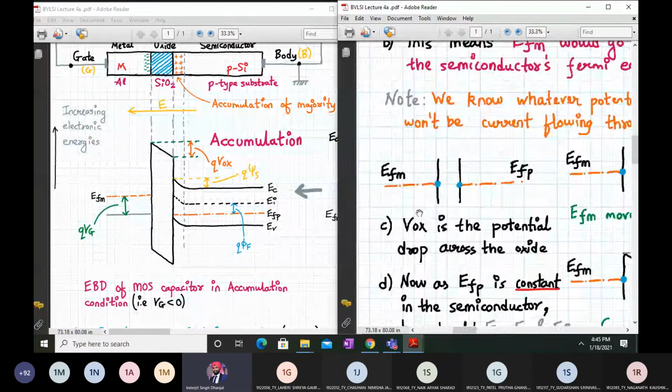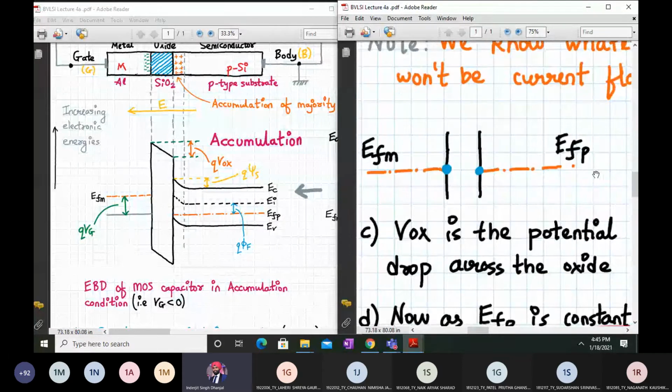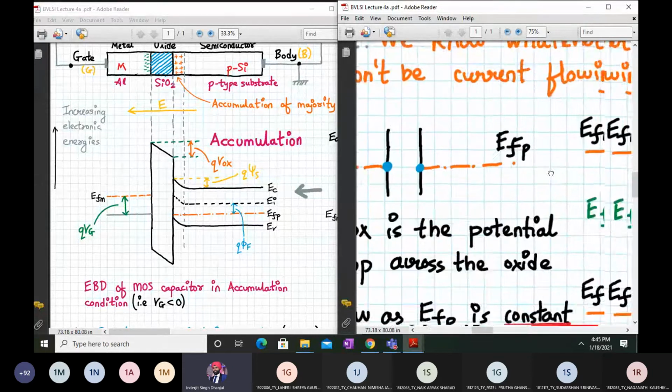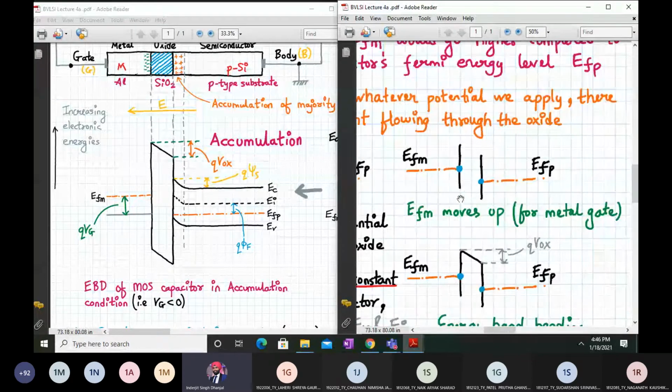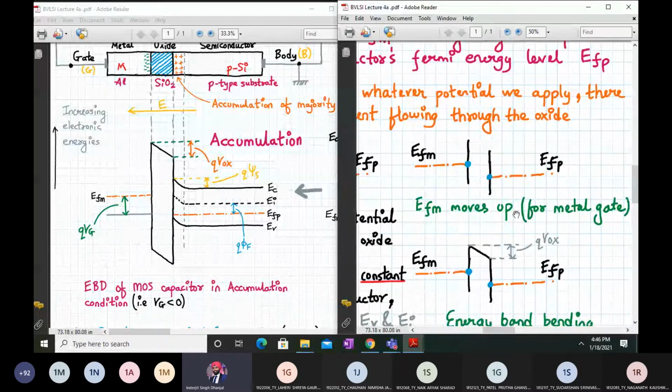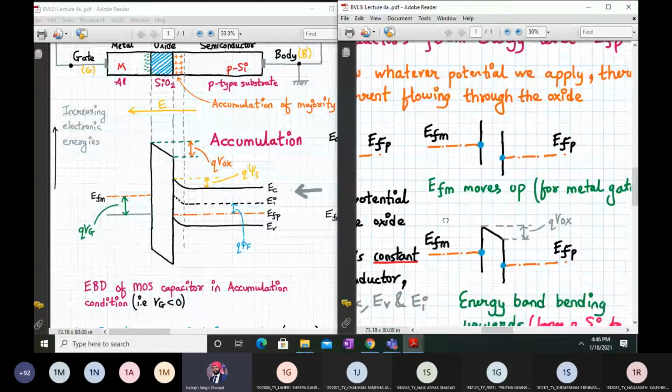Let's say these two are anchor points, EFM and EFP. Prior to the negative gate voltage being applied, it is this way. After the negative gate voltage is applied, your EFM will move upwards. So this is the anchor point, the entire point will move upwards, right? And EFP will remain there only. This happens because we apply a negative potential at the gate terminal, so EFM will move upwards for the metal gate. So what will happen?